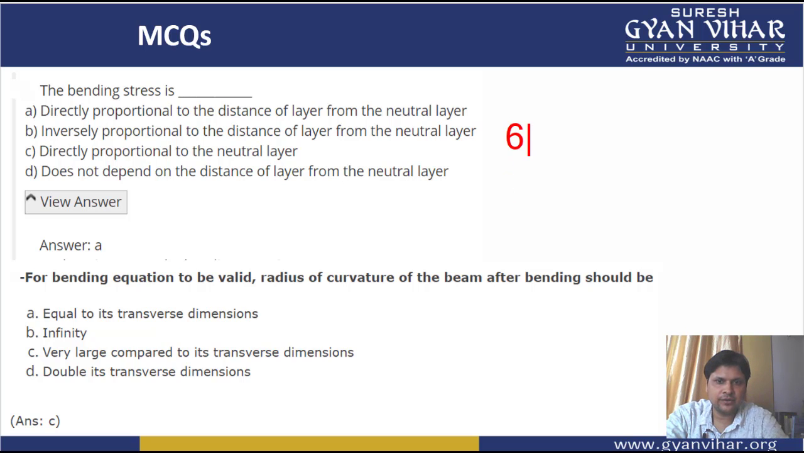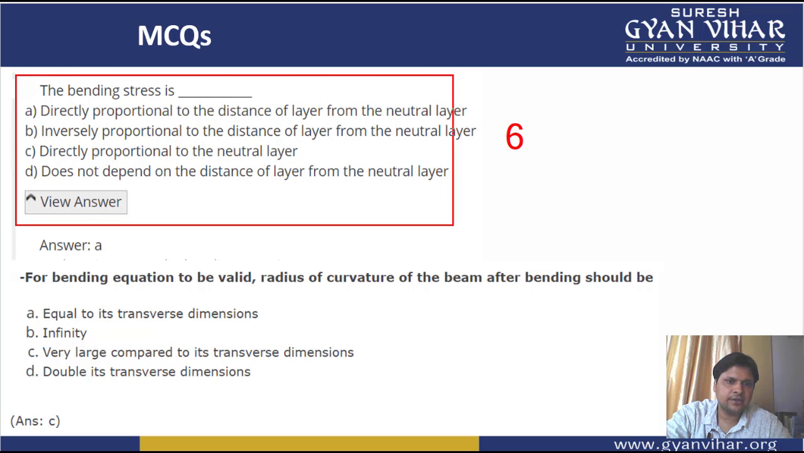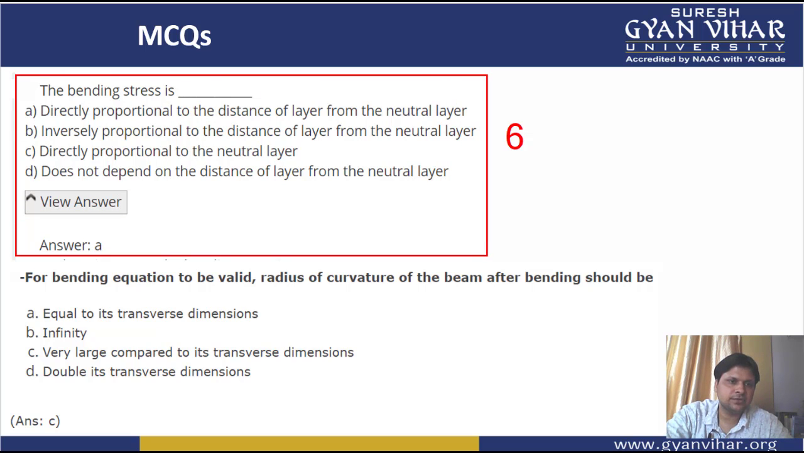Coming to the next multiple choice question, that is our question number 6. What is the question saying to us? The question is saying that the bending stress is dash. The options are: A, directly proportional to the distance of the layer from the neutral axis; B, inversely proportional to the distance of the layer from the neutral axis; C, directly proportional to the neutral axis; and the fourth, does not depend on the distance from the neutral axis.